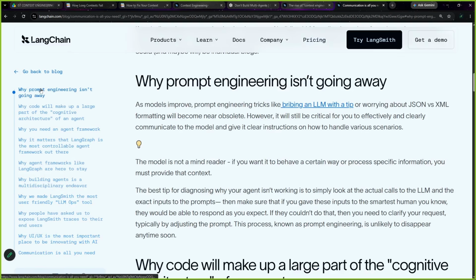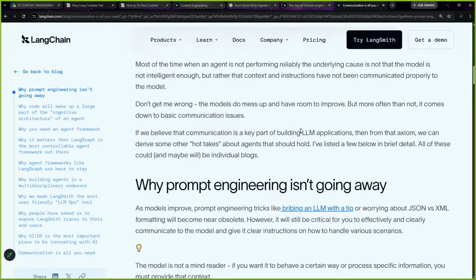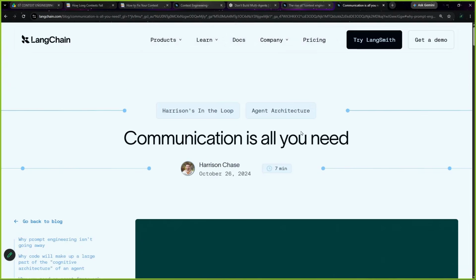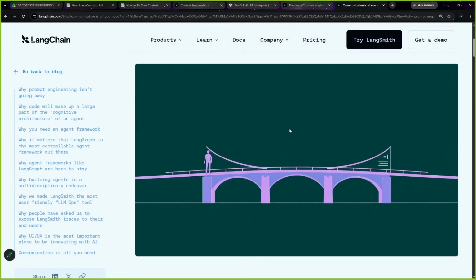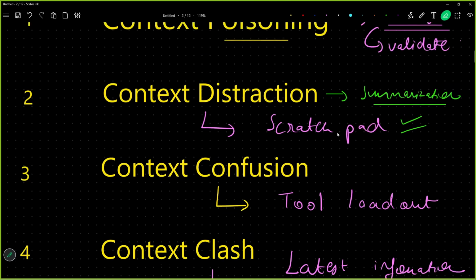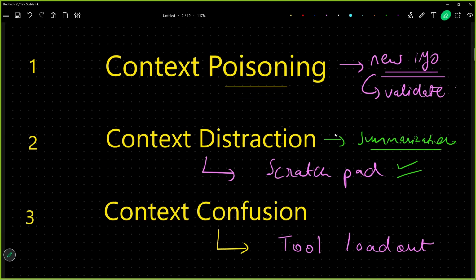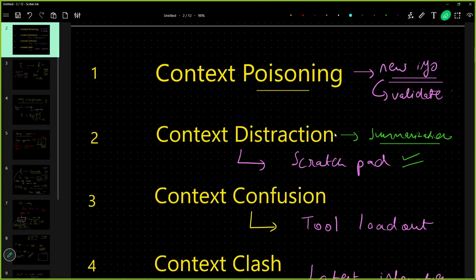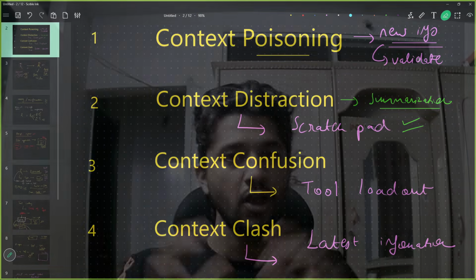Not everything will be found on ChatGPT or Gemini or Claude. There are many better things on the internet, so just make sure that you visit them. And that was all for this particular part, understanding different context problems and their solutions. All right, people, wasn't that so simple, understanding context engineering in such simple words? And that is all you had to know about context engineering.